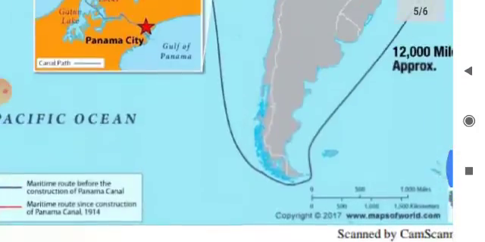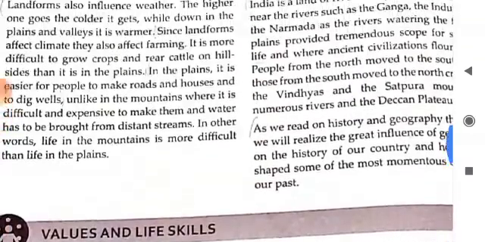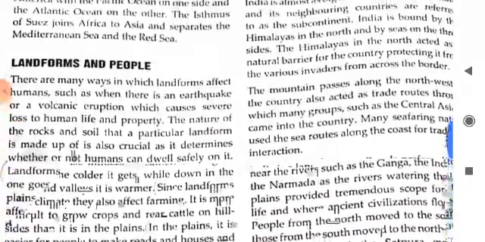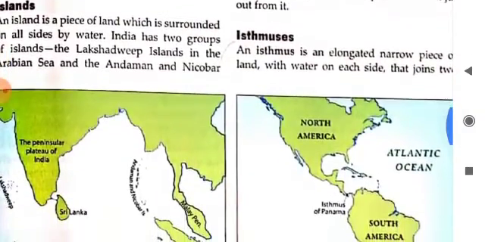Now come to the next point, that is the isthmuses. An isthmus is an elongated narrow piece of land with water on each side that joins two large landmasses.